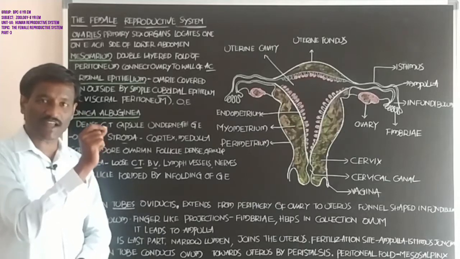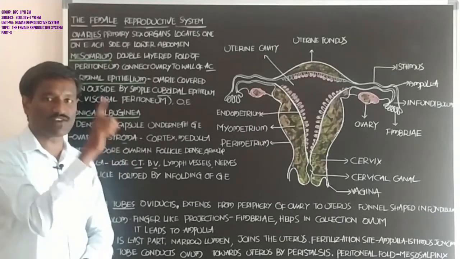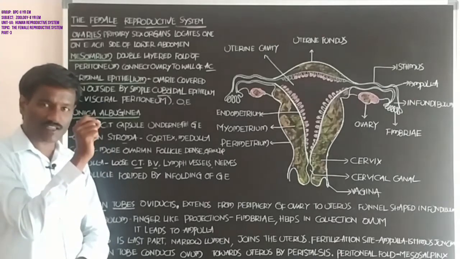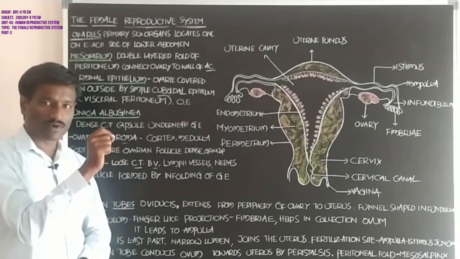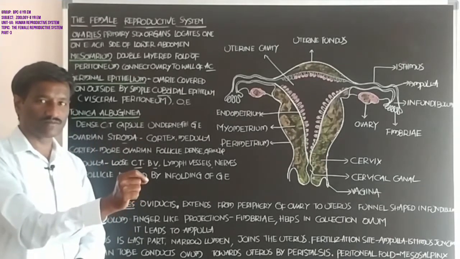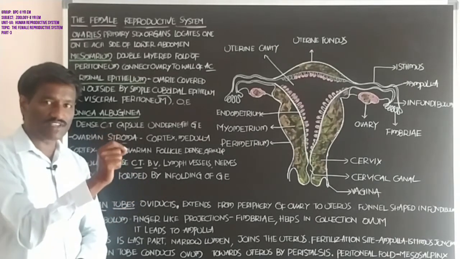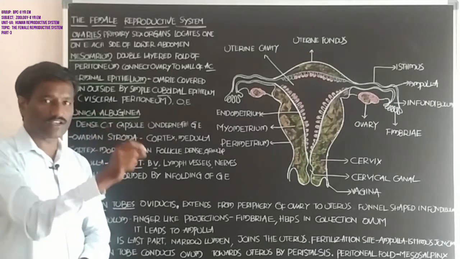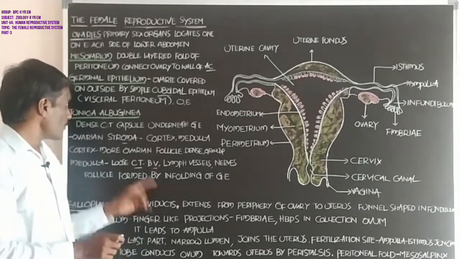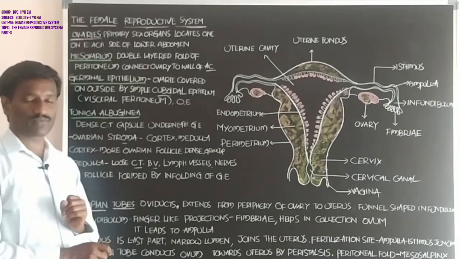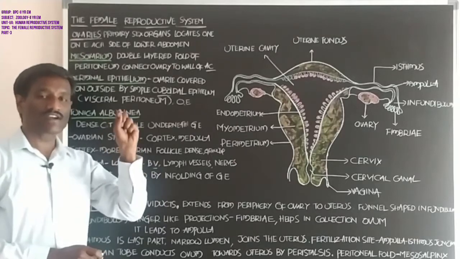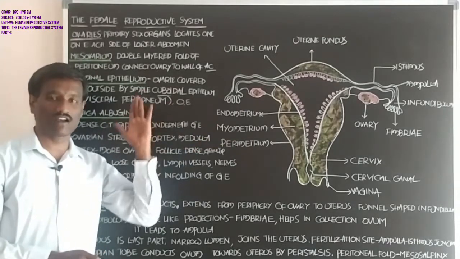Stroma is the region of the ovary that consists of connective tissue and blood vessels. The stroma present in the ovary consists of blood vessels and connective tissue.